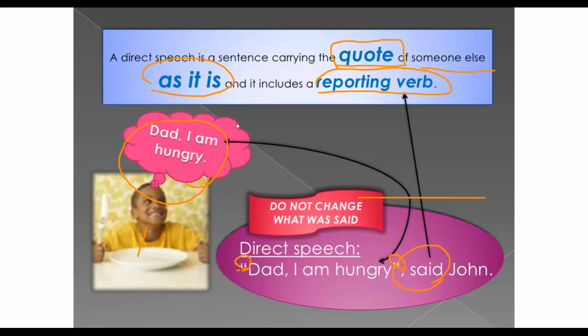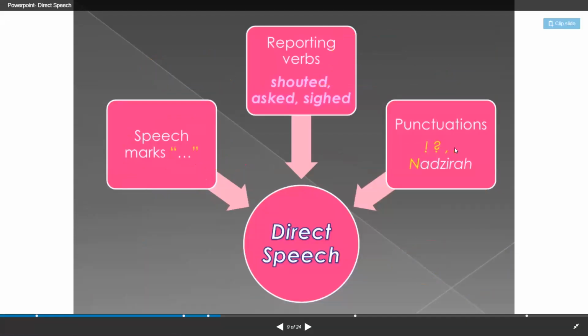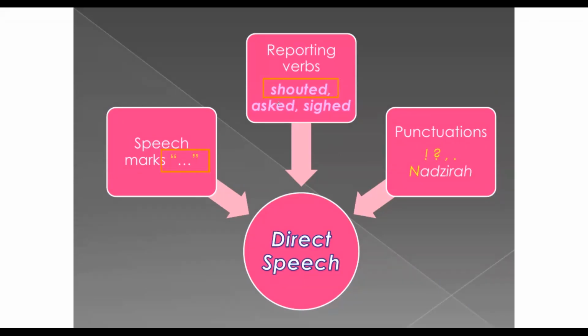All right. We're going to watch a video now, and it's going to make everything clear. Three very important things in direct speech you need to always take care of: speech marks; reporting verbs such as shouted, asked, sighed, cried, screamed, whispered, and so on; and the punctuation, comma, question mark, capital letters, exclamation marks, and so on.